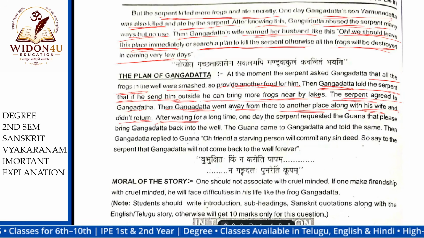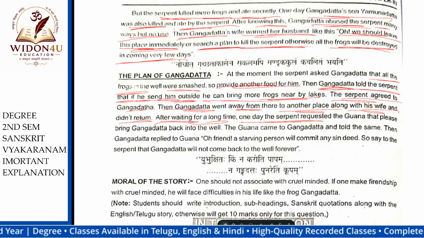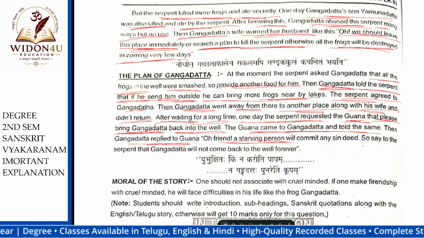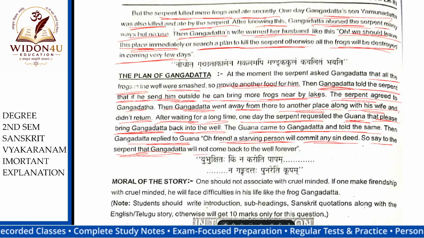After waiting for a long time, one day the serpent requested the mouse Gauna to bring Gangadatta back into the well. Gauna came to Gangadatta and told him. Then Gangadatta replied, Oh friend, a starving person will commit any sin. So say to the serpent that Gangadatta will not come back to the well forever.